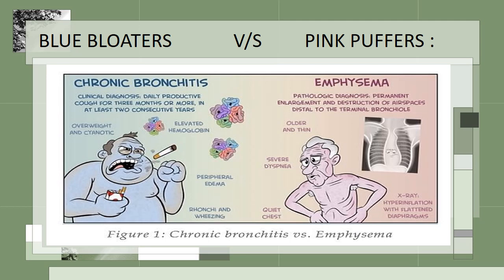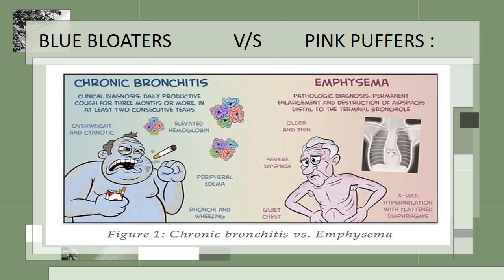Blue bloaters versus pink puffers. Blue bloaters is predominantly bronchitis, however pink puffer is predominantly emphysema. In bronchitis the patient will be overweight, there will be cyanosis, that's why it's known as blue bloaters, and cyanosis is due to hypercapnia and hypoxemia.